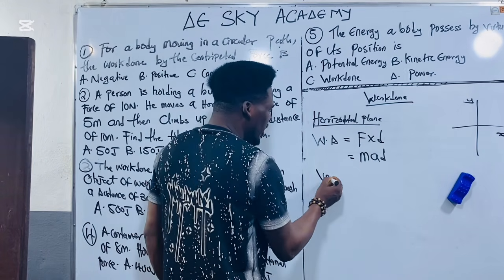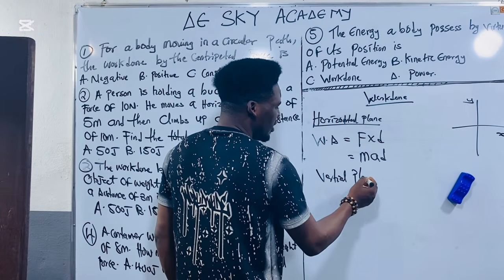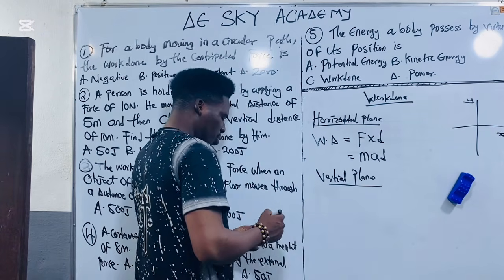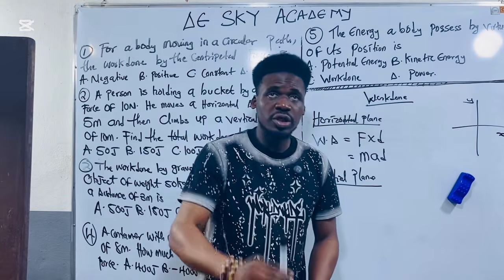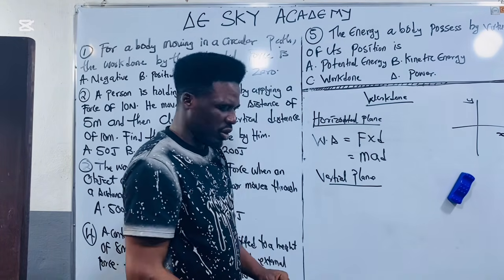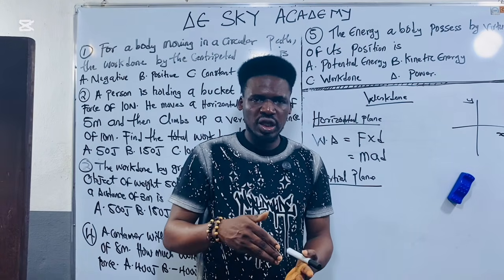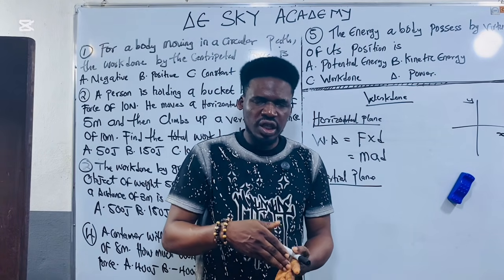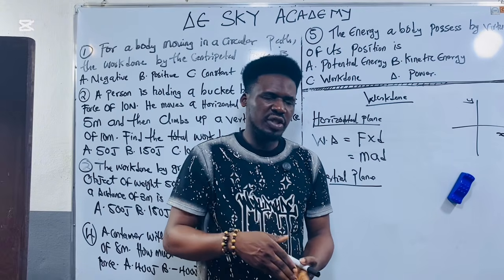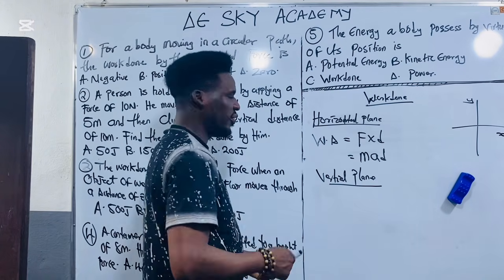But in the vertical plane, now listen, what did you observe? You discover that the body is moving up and down. So if the body is moving up, you discover that the body is being affected by gravity. If the body is affected by gravity, that means I will consider acceleration due to gravity in the formula.